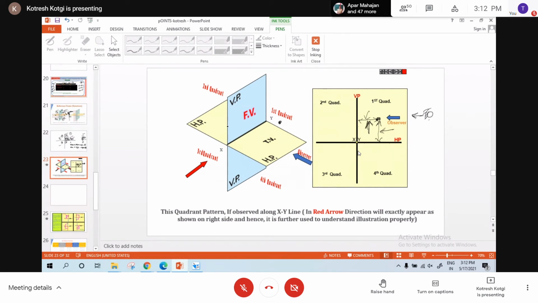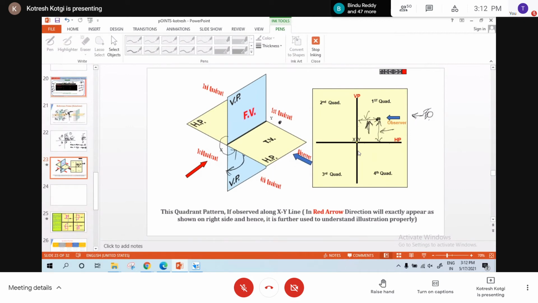To bring back the horizontal plane back to the vertical plane, I mean, to make both HP and VP on the same plane, what we do? We rotate horizontal plane always in clockwise direction, like this. The naming is in anti-clockwise direction. The horizontal plane should be rotated in clockwise direction, opposite direction.